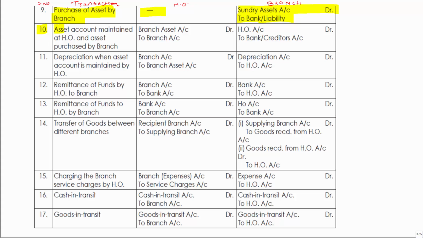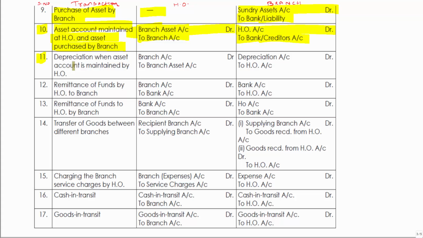The next item, asset account maintained at HO, but asset is purchased by branch. So there is no cash outflow as far as HO is concerned. So HO has obligation towards branch. So branch account has been created. Since asset is coming in, asset is debited, that is branch asset. So as far as branch is concerned, they have paid, so bank is created, or they have created a liability, so creditors is created, and they are not getting asset, rather their dues towards HO is coming down with this purchase, so HO account has been debited, right?